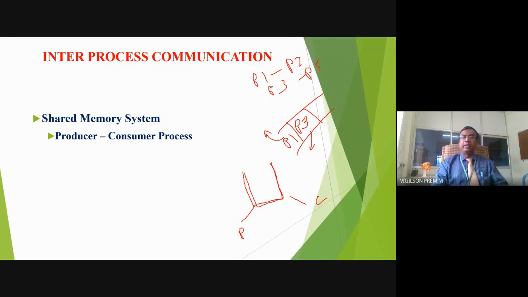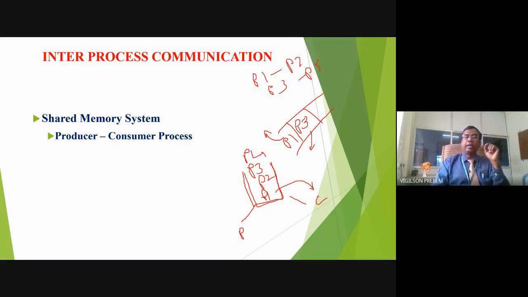Suppose the producer is producing one job and places it in the queue, that is P1, and P1 is consumed by the consumer, or assume the CPU is executing this process. When the CPU is executing that process, the producer is producing another job, which may be placed as P2, then another job, P3, then P4.